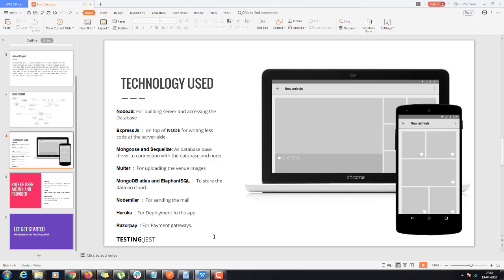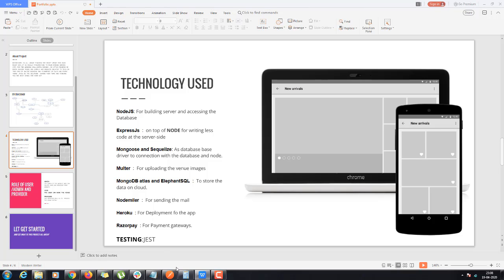So this is the project idea, and these are the technologies I've used. Node.js for building the server and accessing the database. ExpressJS on top of Node for writing the server side. Mongoose and Sequelize as database drivers connecting Node and the database. Multer for uploading venue images. MongoDB Atlas and SQL to store data on cloud. NodeMailer for sending mail. Heroku for deployment of the app. Razorpay for the payment gateway. Testing on Jest.